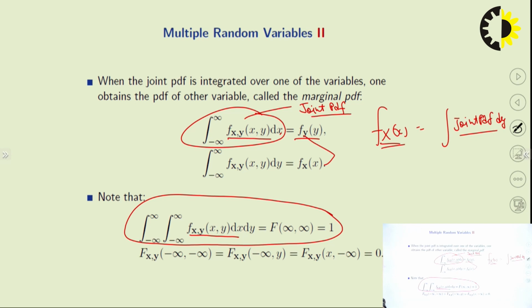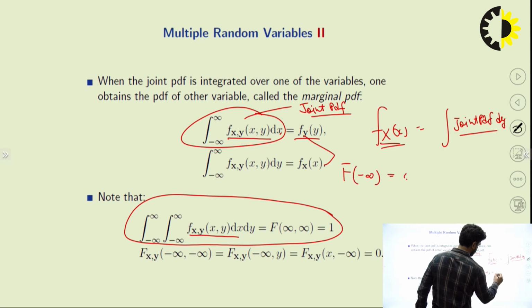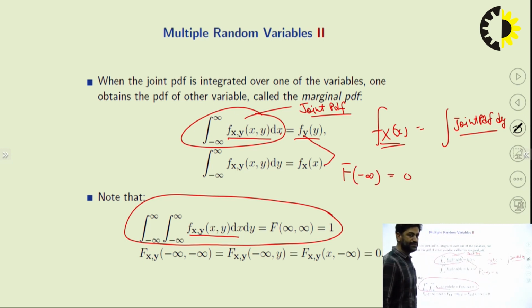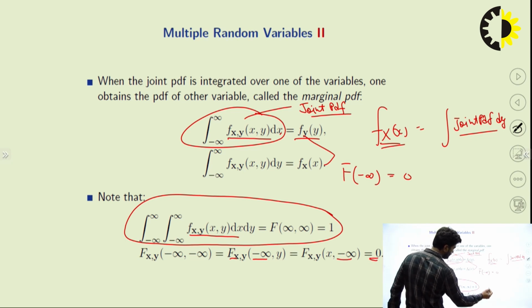And the CDF value is 0, because the experiment is not performed and there is no sample space value. Here also, if the x random variable is minus infinity and y is minus infinity, that will give you 0.